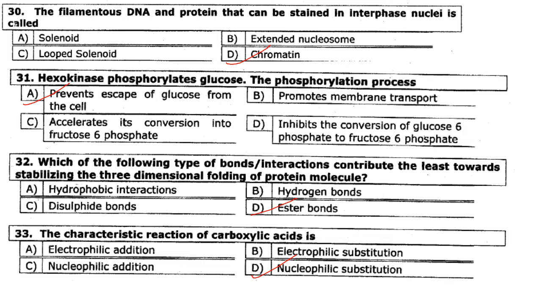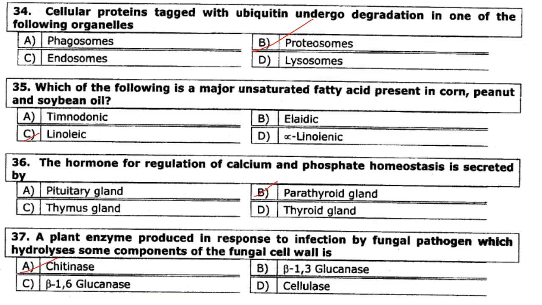Then next one. Which of the following types of bonds or interactions contribute the least towards stabilizing the three-dimensional folding of protein molecule? So the ester bonds, they contribute least towards three-dimensional folding of protein molecule. The characteristic reaction of carboxylic acid is nucleophilic substitution. Answer is option D. Then cellular proteins tagged with ubiquitin undergo degradation in one of the following organelles. So it is in the proteasomes that they undergo degradation.